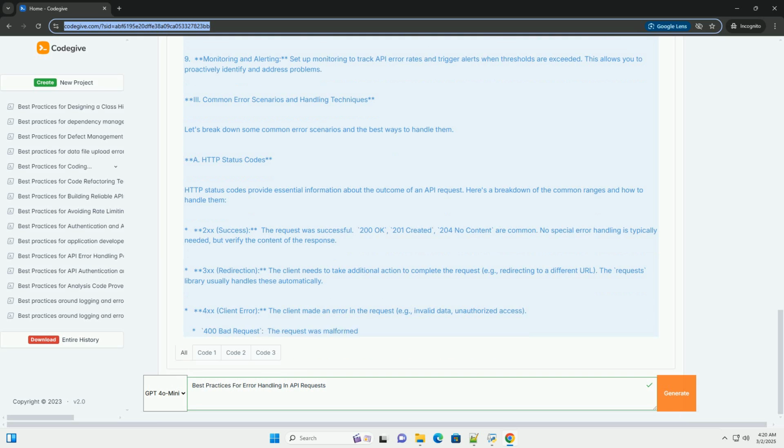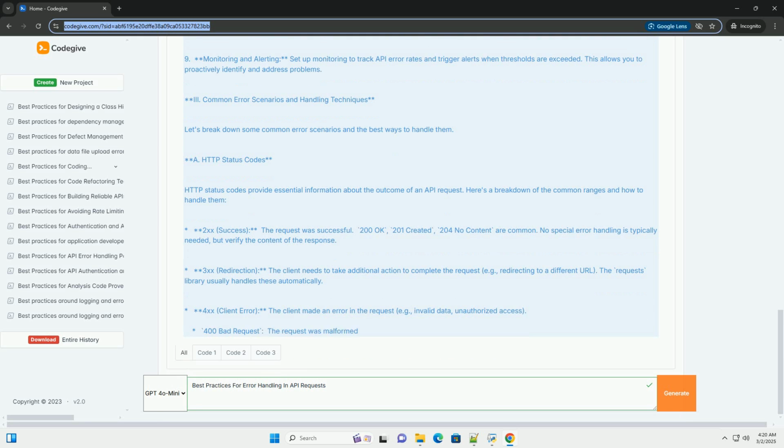Implementing a circuit breaker. The circuit breaker pattern prevents your application from repeatedly attempting to call a failing service. It works by opening the circuit breaker when the number of failures exceeds a threshold, preventing any further requests until a certain amount of time has passed. After the timeout, the circuit breaker goes into a half-open state, allowing a test request to pass through. If the test request is successful, the circuit breaker is closed and normal operation resumes. Here's a basic example of a circuit breaker class.